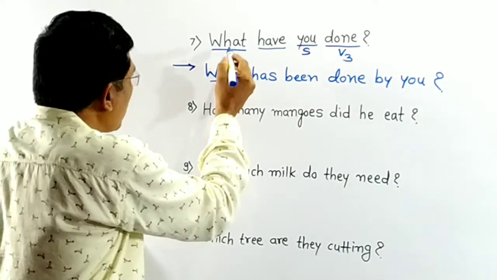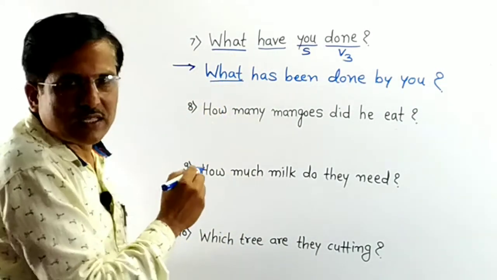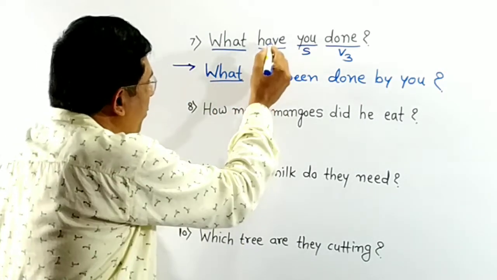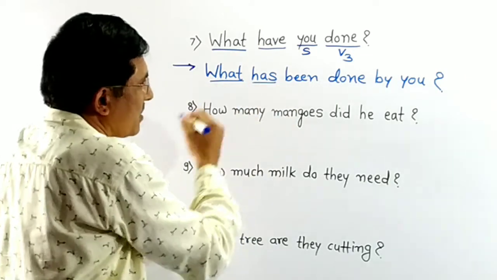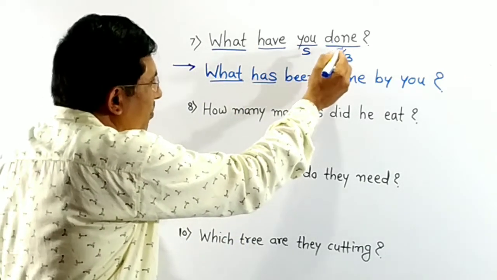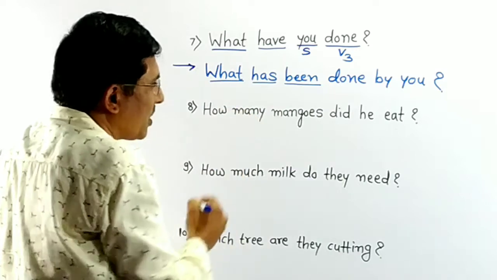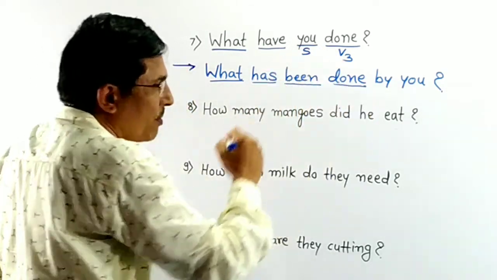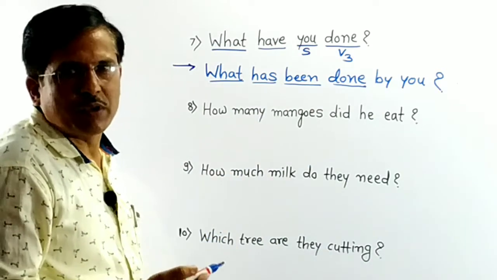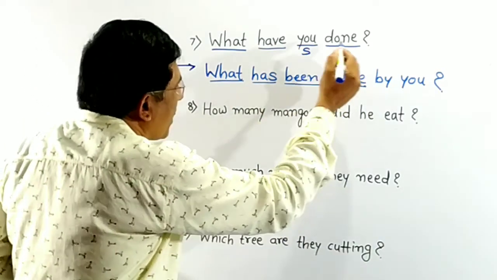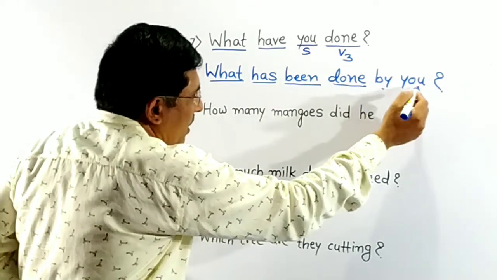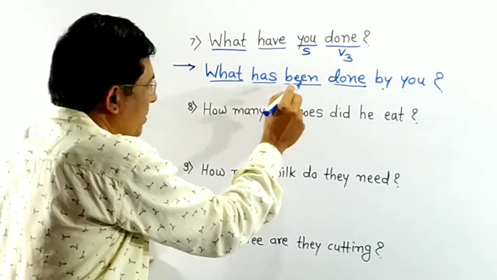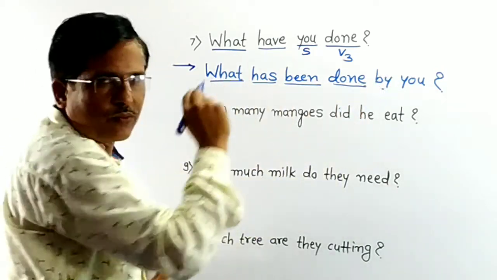See here, what is considered as object, write what here. Then appropriate form of have, has. There is a V3 form of main verb, so write V3 form of be, been. Then write V3 form of main verb. In passive voice we use V3 form of main verb. And write here subject here by you. And this is our answer. What has been done by you.